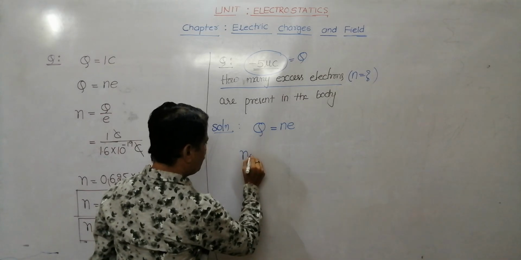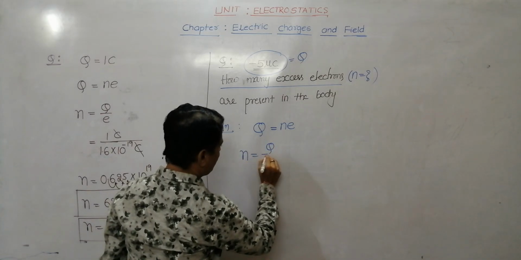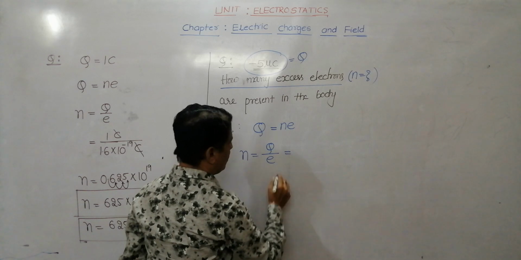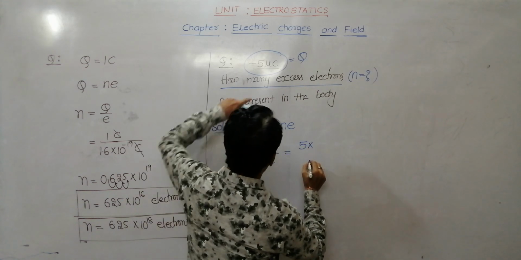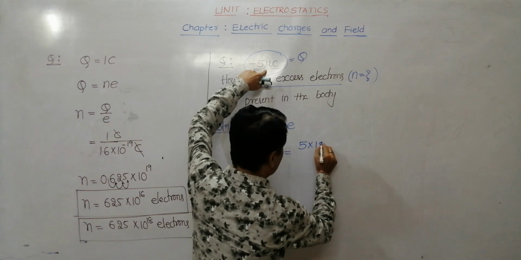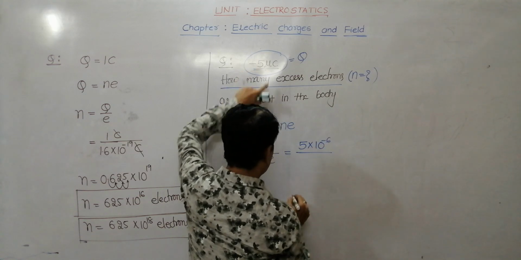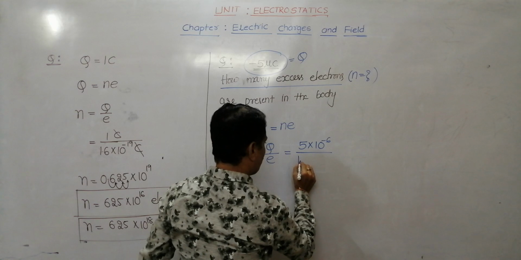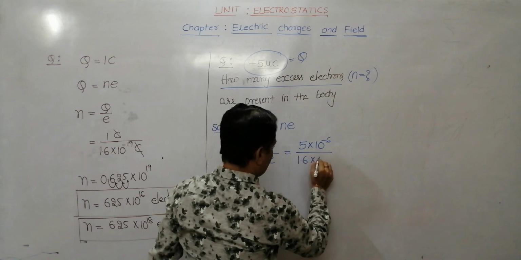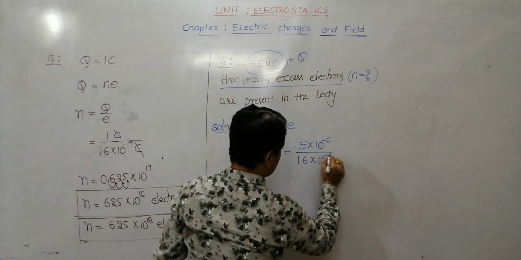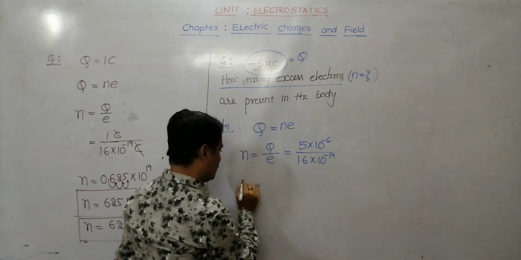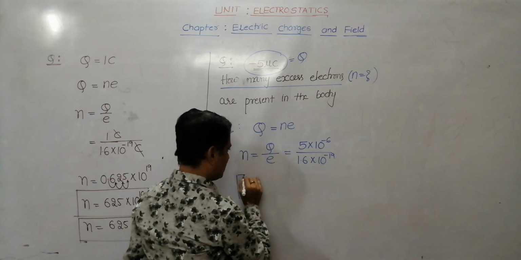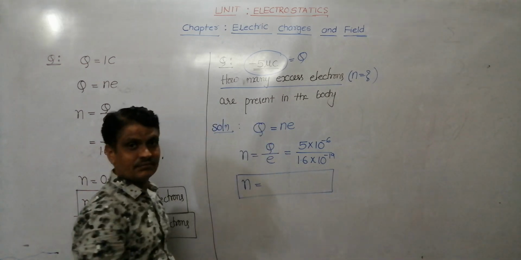Once again you might have used the formula N is equal to Q by e, where Q is 5 micro, and micro means 10 to the power minus 6, divided by e, which is 1.6 into 10 to the power minus 19. You might have solved it and got the answer.